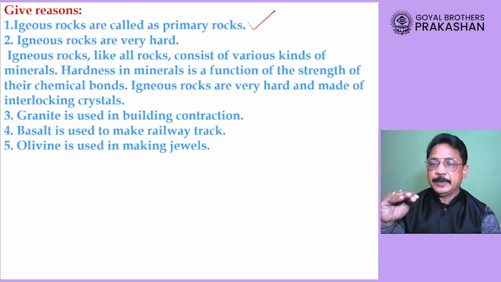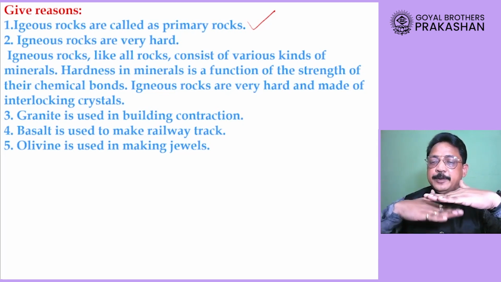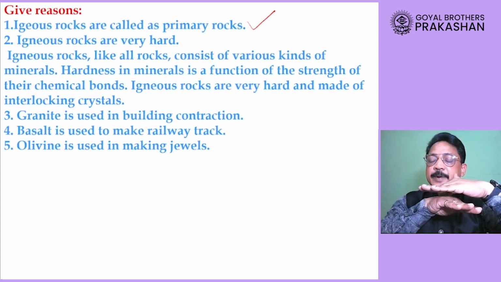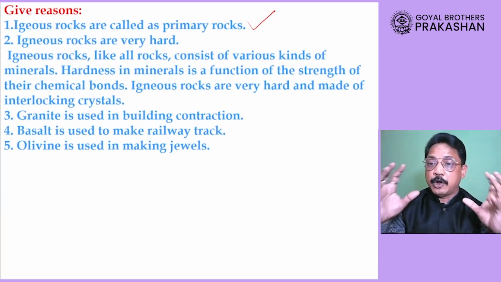Answer is very simple. Magma, which is present below the surface of the earth, when it starts rising up, gets solidified either under the surface of the earth or on the surface of the earth, forming rocks.